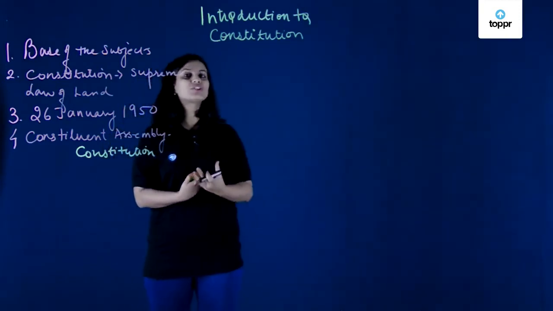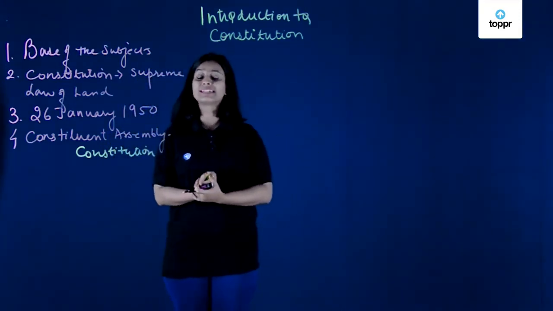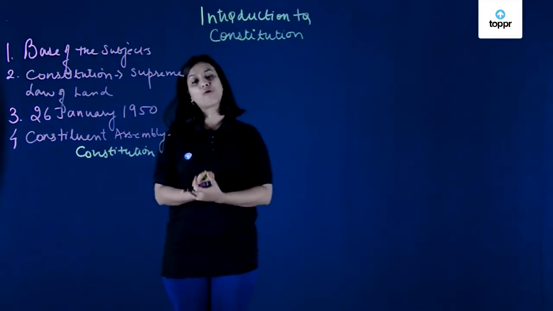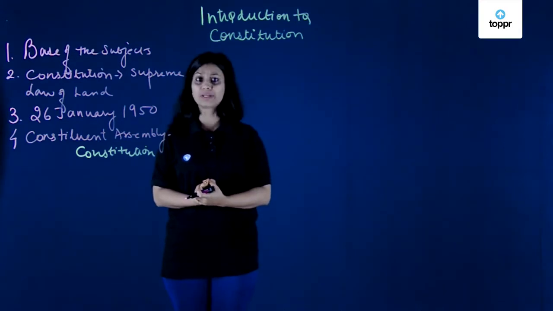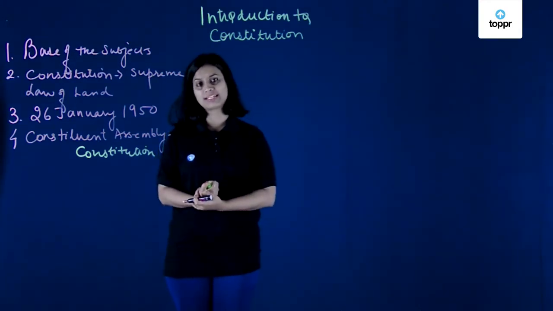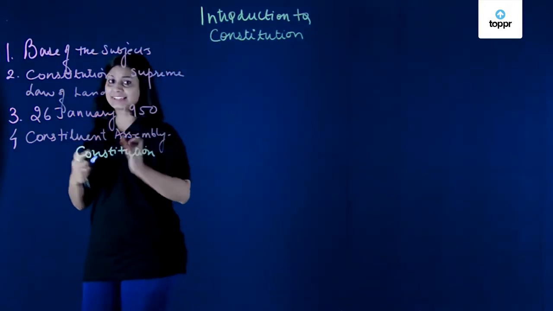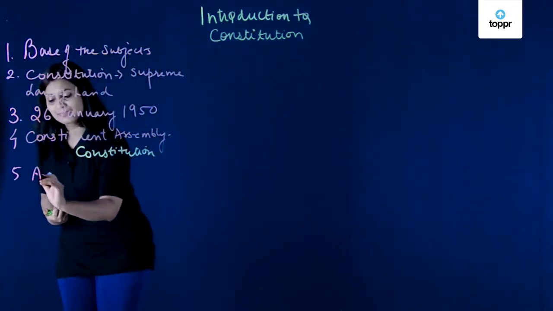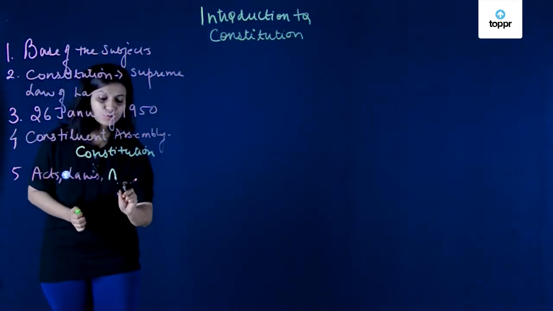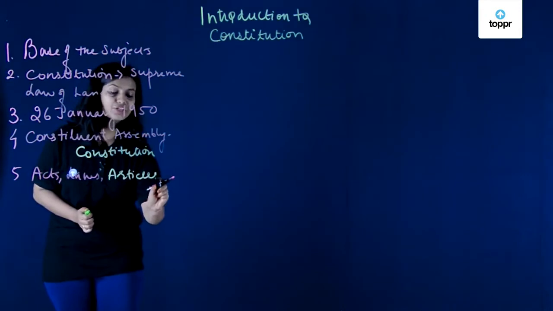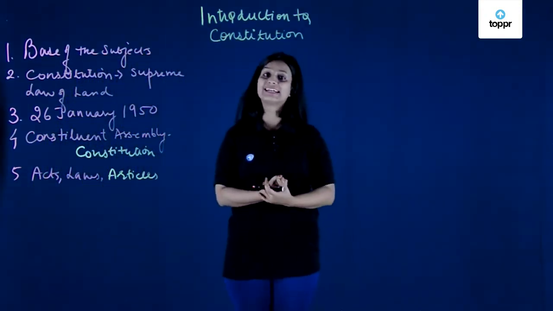The Constitution is the document from where people, we the people, the common mass, take their force or sanction or authority. It is supreme because India is a democratic country. All the orders are formed as acts. There are acts, there are laws, there are articles in the Constitution, and implementation of all of these is the function of the government which is ruling the country.